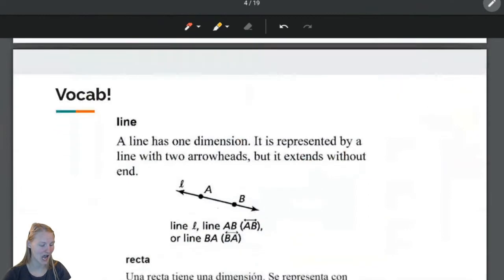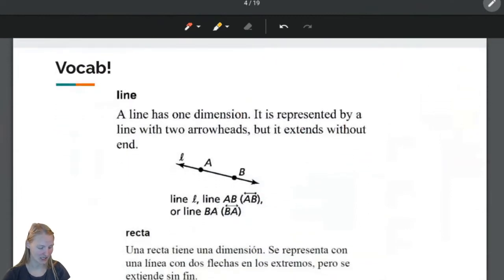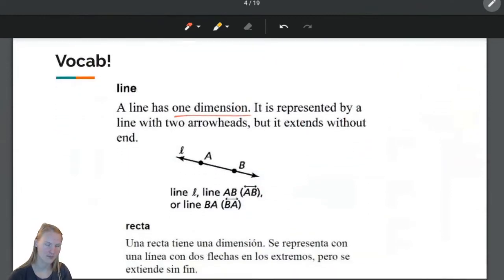Okay, now a line. A line has one dimension. Okay, point, no dimension, line, one dimension. It is represented by a line with two arrowheads, and that's what we call this right here. I'm going to draw it bigger for you in a second.